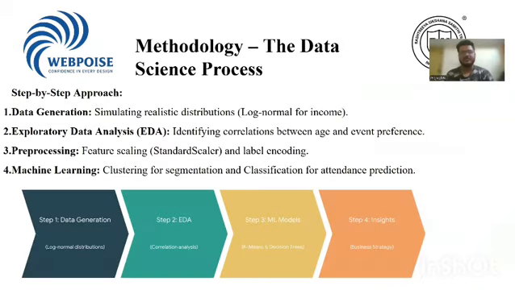So the methodology we followed was simple. Firstly, we didn't have any data set, so we created our own synthetic data set using a Python script. After that, we explored the data, like what are the dependencies and how the attributes are related, or how the attributes are affecting the whole data set. And then we pre-processed the data, like we removed the unwanted data, we transformed the numerical data into categorical data. And finally, we applied k-means clustering algorithms and machine learning algorithms to both segment and predict the data set.